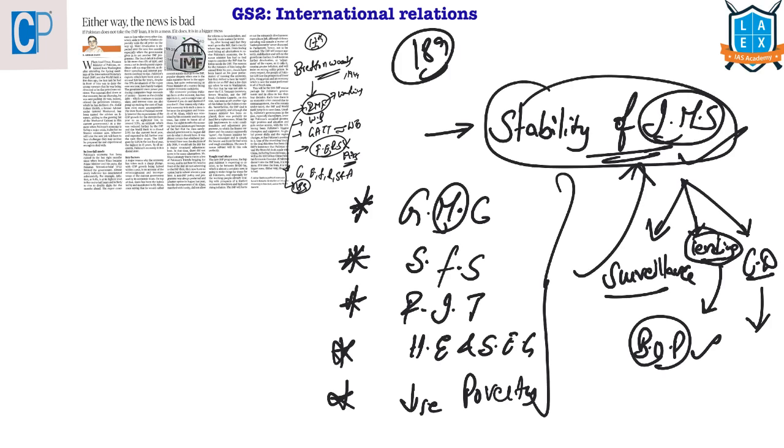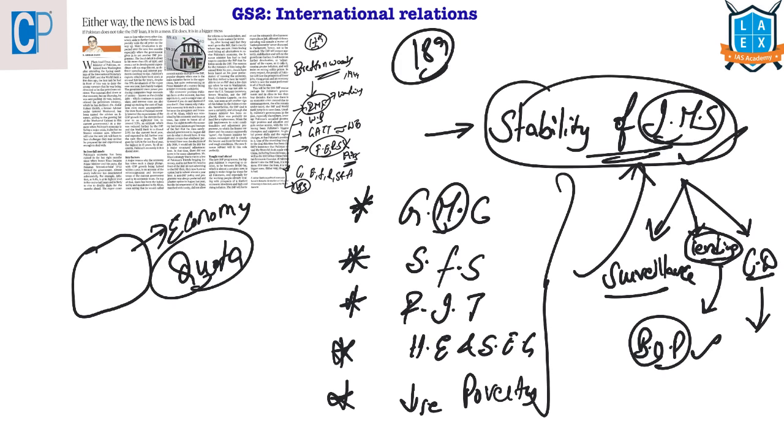Then where are the resources? From where this IMF will get those resources? What will happen here is all the member countries based on their economy size will be provided with a quota. So based on the quota that is allotted, each country will have to provide some money.